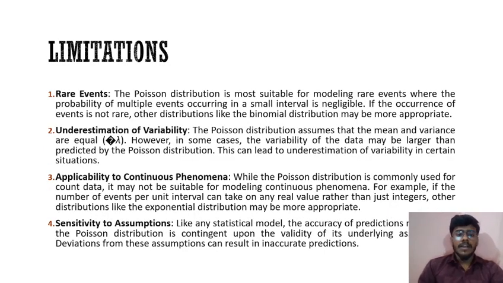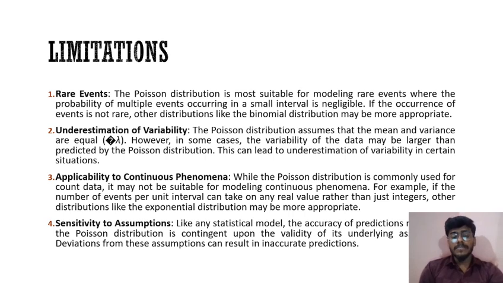Limitations. Rare events. The Poisson distribution is most suitable for modeling rare events, where the probability of multiple events occurring in a small interval is negligible. If the occurrence of events is not rare, other distributions like the binomial distribution may be more appropriate. Underestimation of variability. The Poisson distribution assumes that the mean and variance are equal, lambda. However, in some cases, the variability of the data may be larger than predicted by the Poisson distribution. This can lead to underestimation of the variability in certain situations.